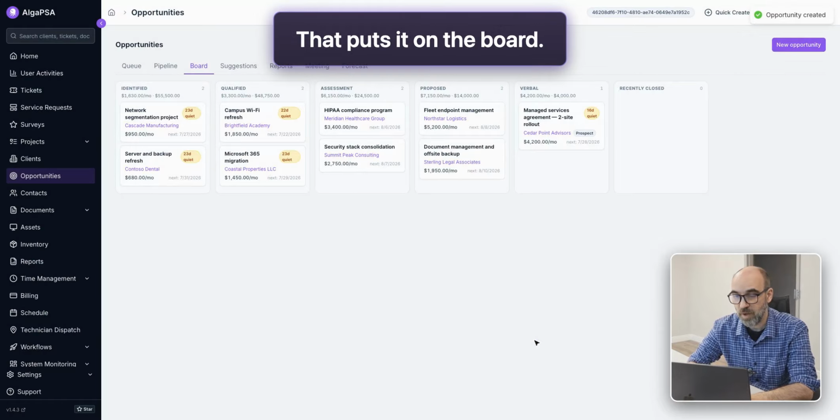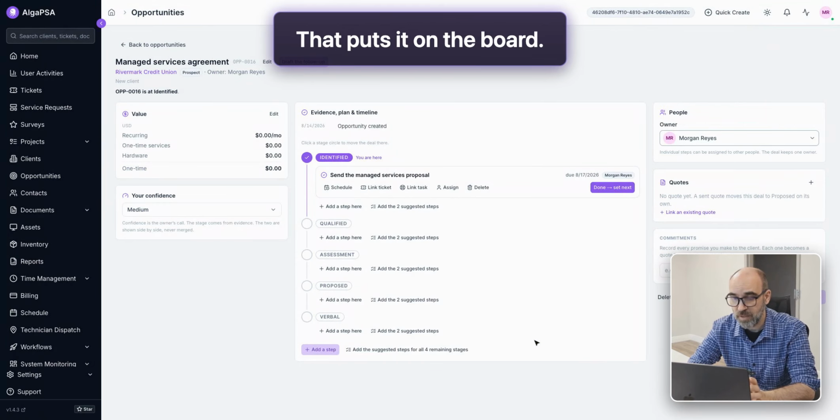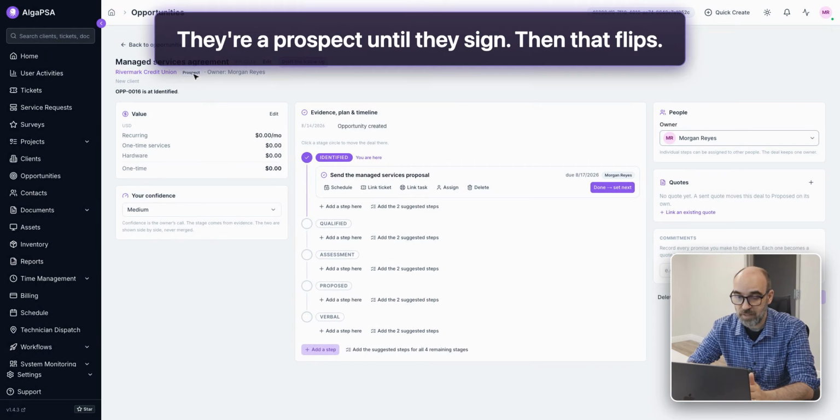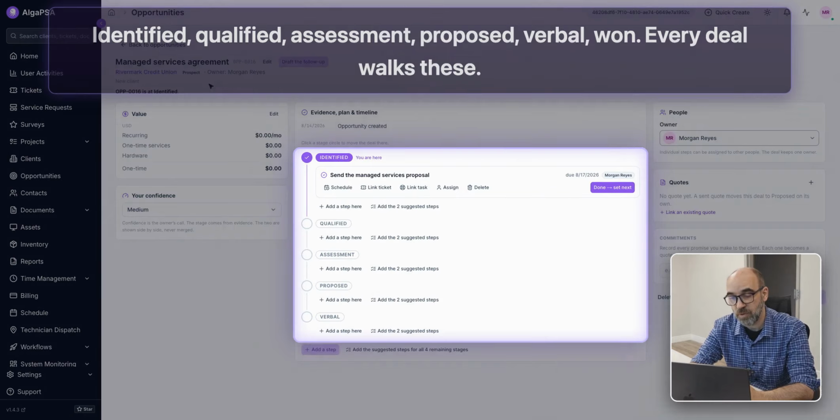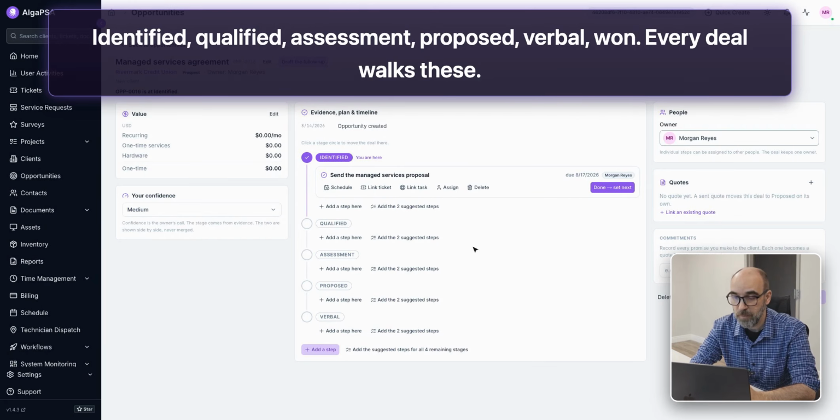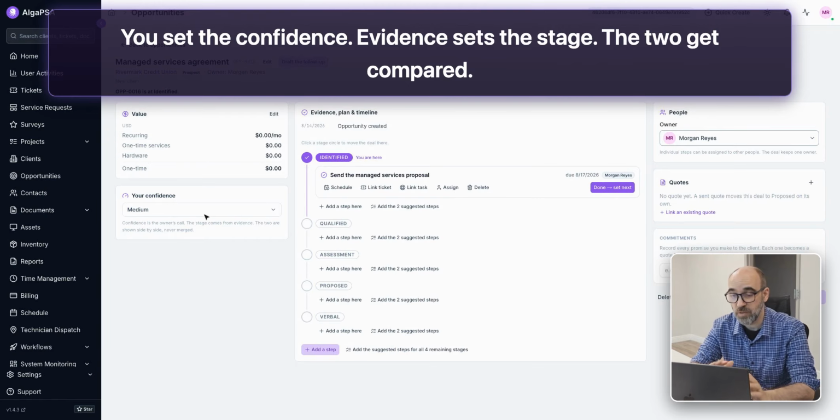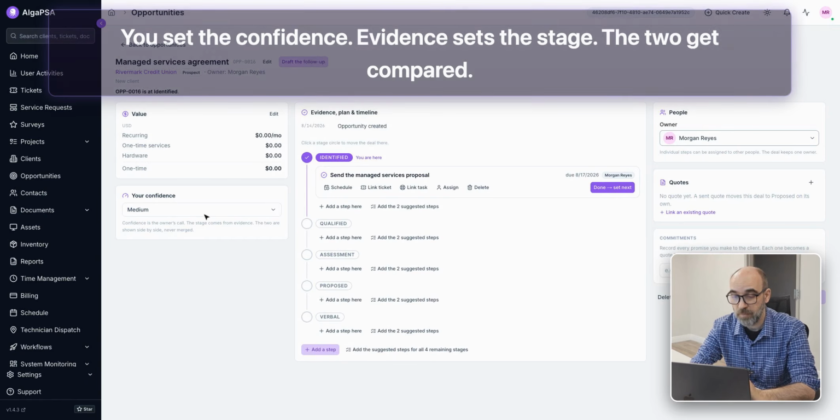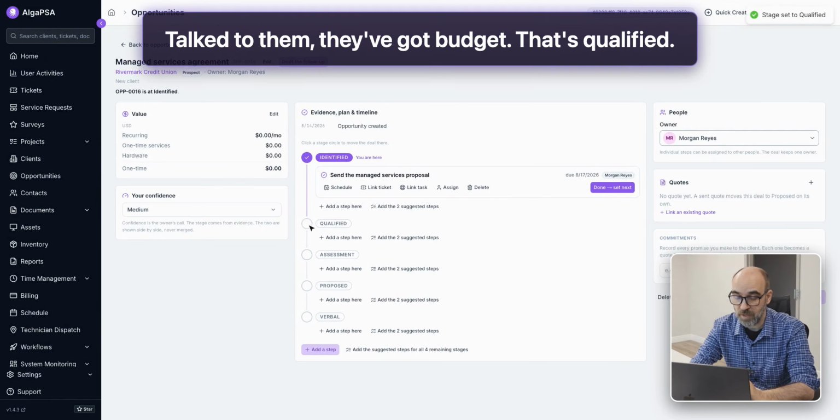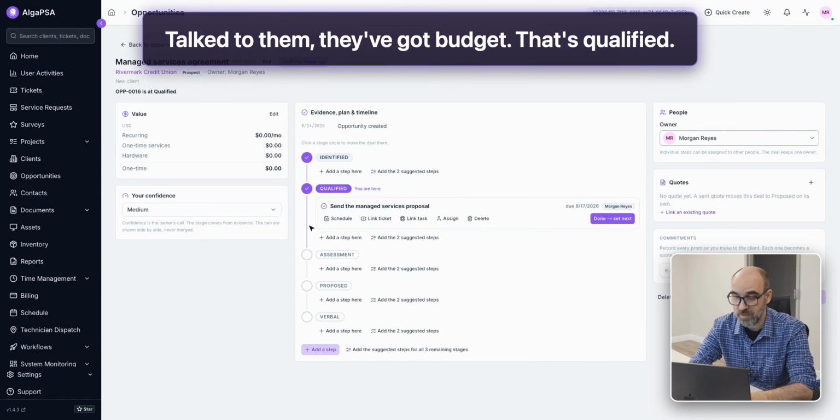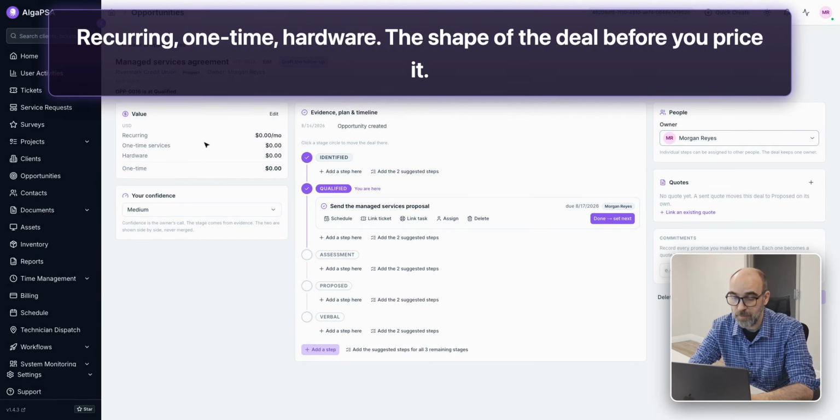Now, every deal walks along the same path. It starts at identified, then qualified, then assessment, proposed, verbal, and finally on to won. You set your confidence, and the ground truth is recorded along the way, and Alga compares the two. You have talked to Rivermark, and they have the budget, so we'll mark this deal as qualified.